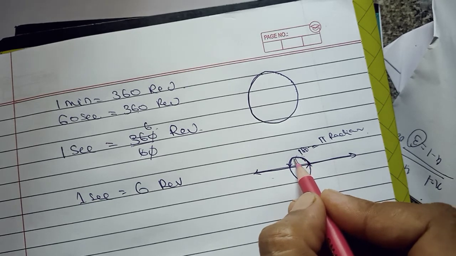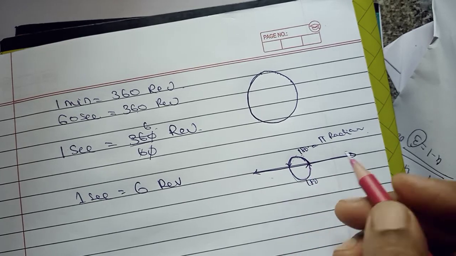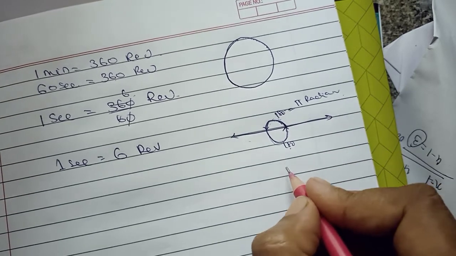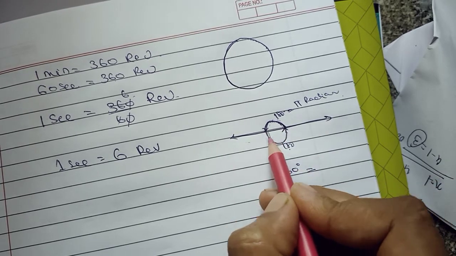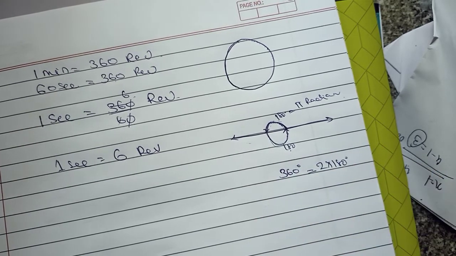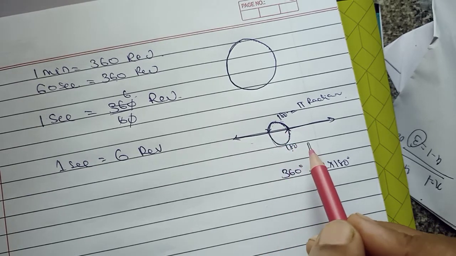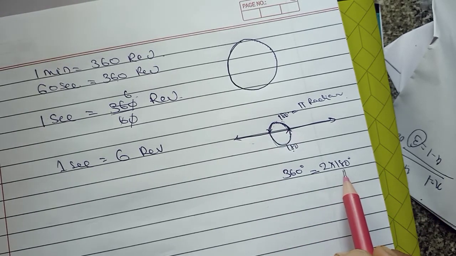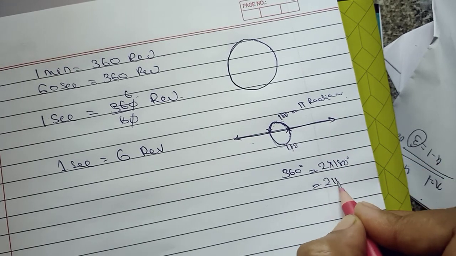And in one revolution, see, this is 180 and this is also 180. So in total, in one revolution, how much angle am I making? 180 and 180, total 360. So instead of writing 360, from this to this it is 180, from this to this it is 180. That means I am making 2 into 180. One revolution means one complete circular motion. The angle of a circle is 360, so 360 can be written as 2 into 180. And 180 in radian measure is pi, so it is 2 pi.